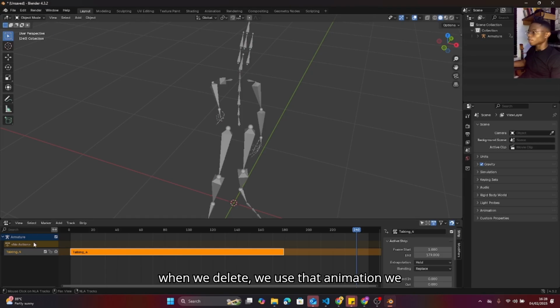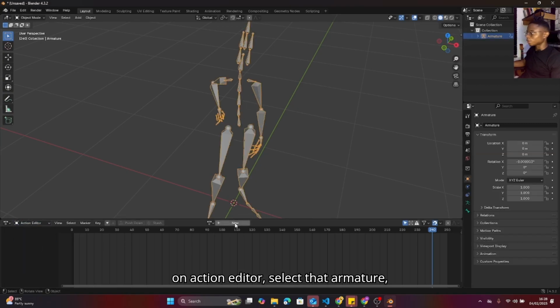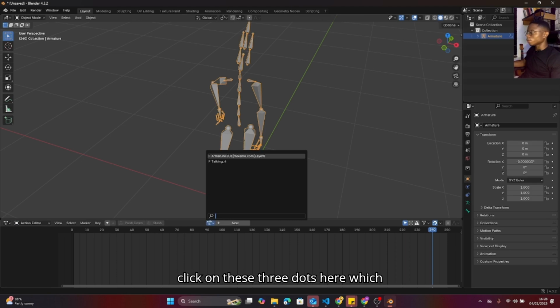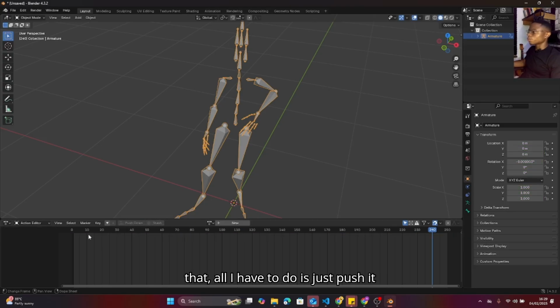Go back to the dope sheet. On the action editor, select that armature. Click on these three dots here, which represents the dope sheet. Now this is the animation we just added. We select it and then we name it talking 4. Talking 5, sorry. So the moment I do that, all I have to do is push it down.